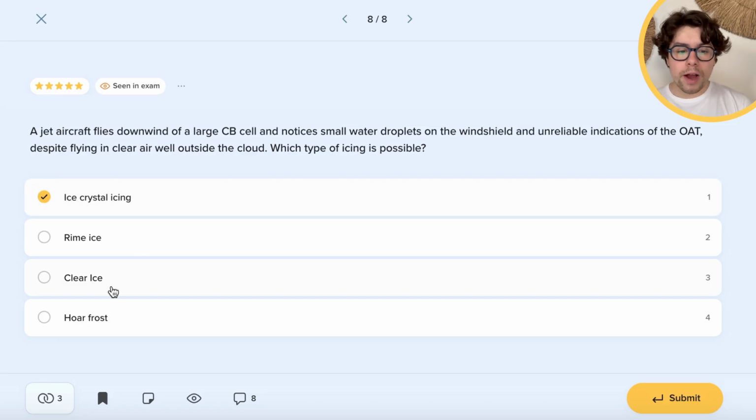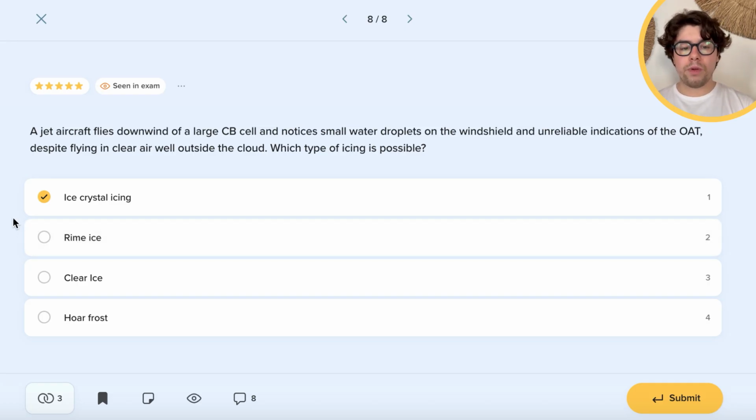exams. Remember that clear ice will be created by small supercooled water droplets because they will freeze almost instantly, and we'll have very clear, glass-like ice. The rime ice, on the other hand, will be created by large supercooled water droplets, and because they are larger, they will freeze a bit slower, and this slower freezing means that we can actually expect some air to be trapped inside, and as the air is being trapped inside, you have this milky, glossy type of ice.